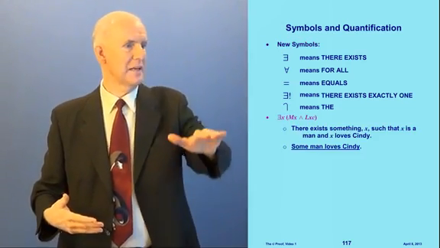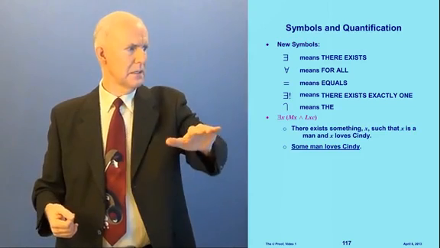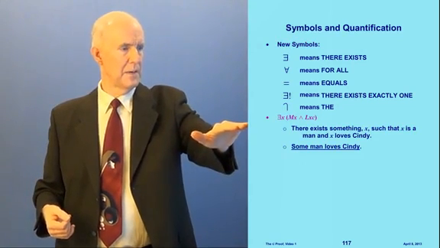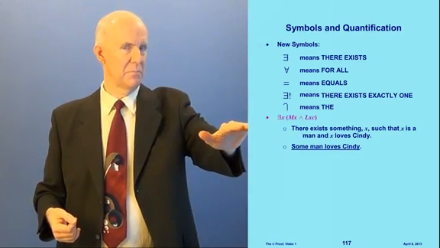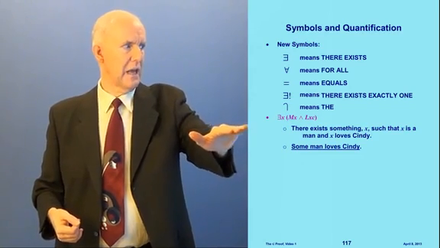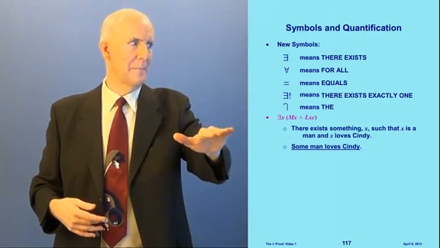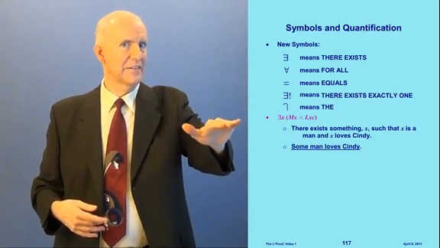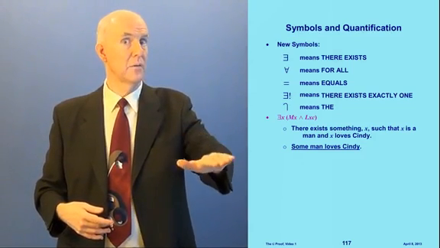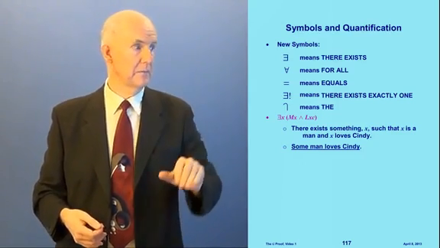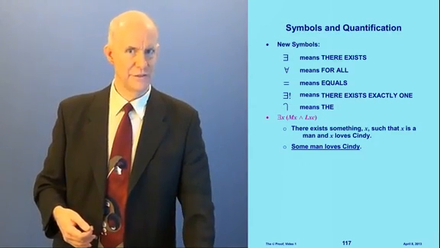And then we're going to make sentences like this. I'm not going to cover this in detail. This is a little bit trickier. This says, there exists something X such that X is a man and X loves Cindy. In other words, some man loves Cindy. We'll cover that in detail in video 4.